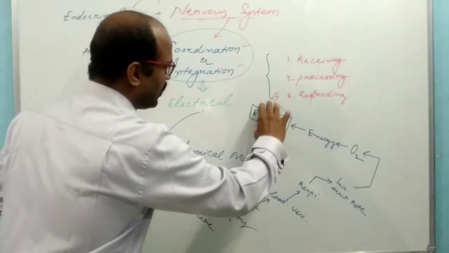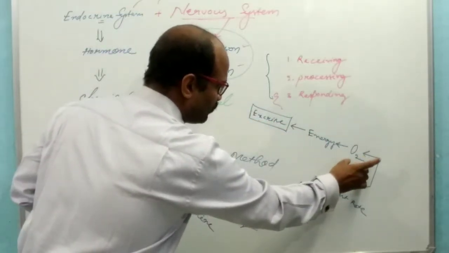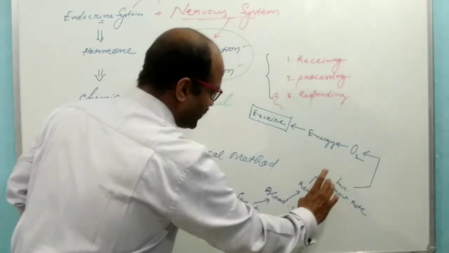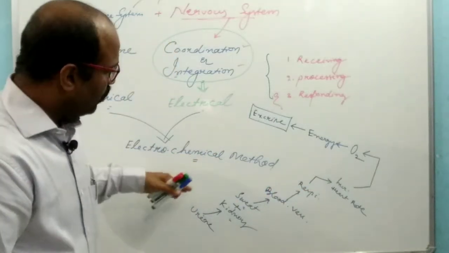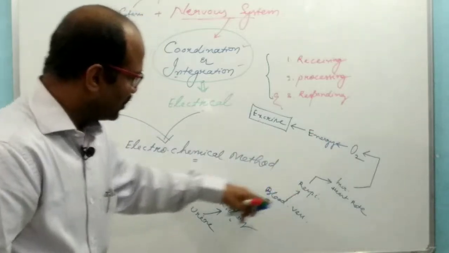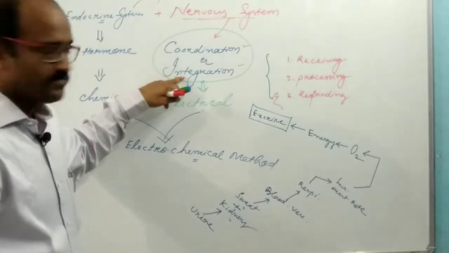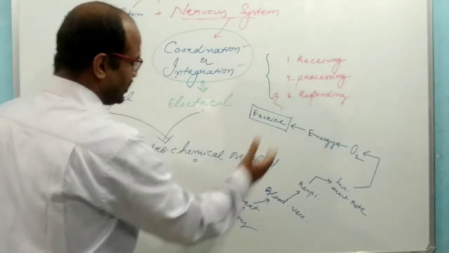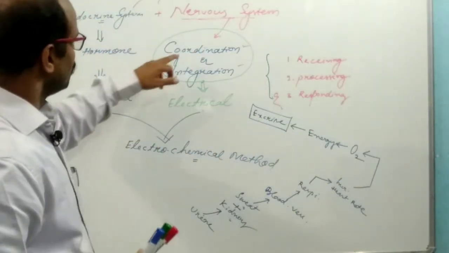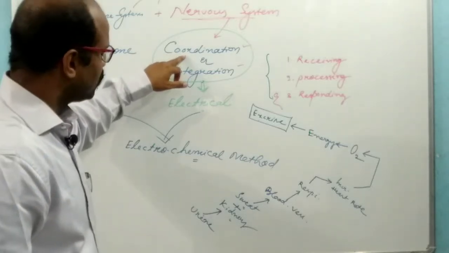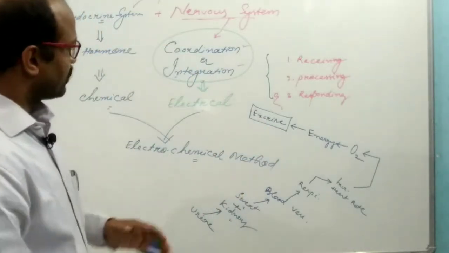So here the working of the muscles, the oxygen metabolism, the increase in heart rate, respiration, the circulatory system, respiratory system, the skin, the urinary system, all these systems work together as a unit, which is known as integration. Such integration, which is interdependent, is known as coordination. Such coordination is done by the nervous system.